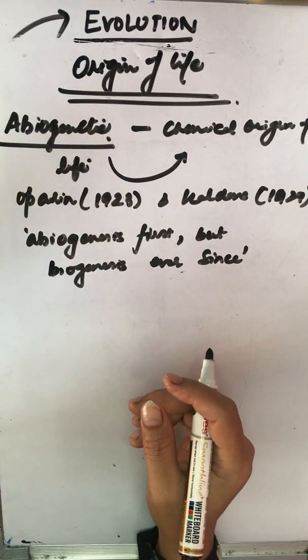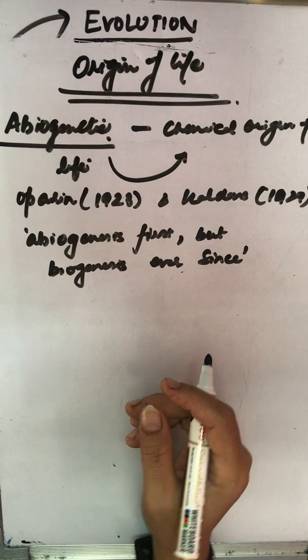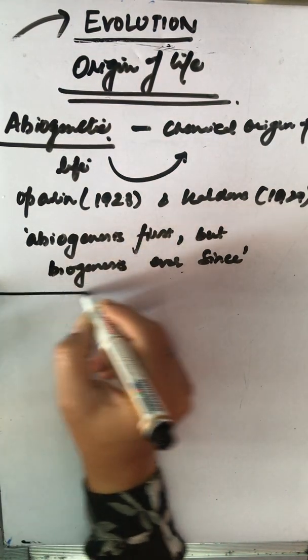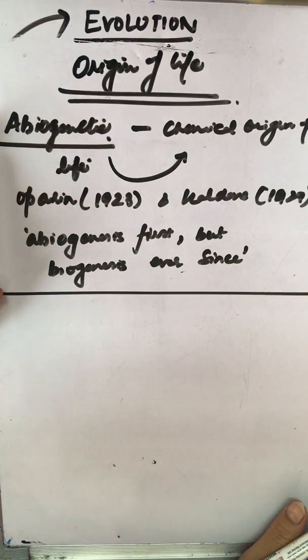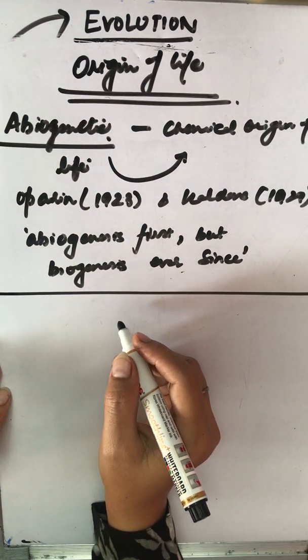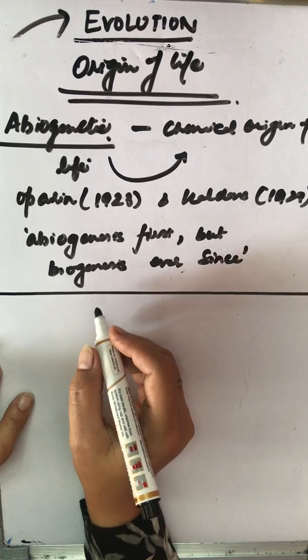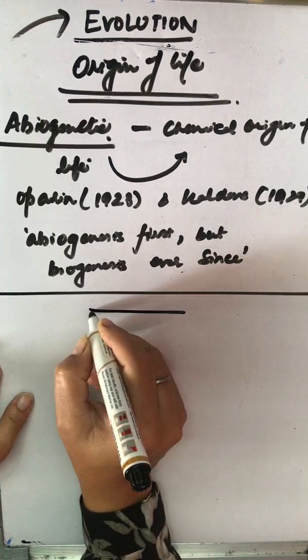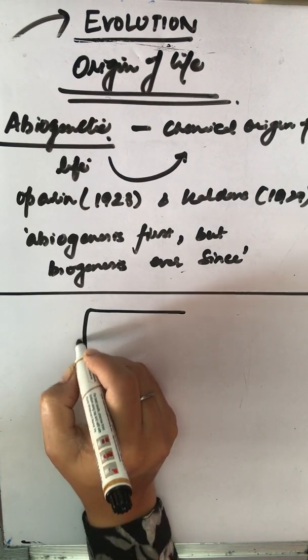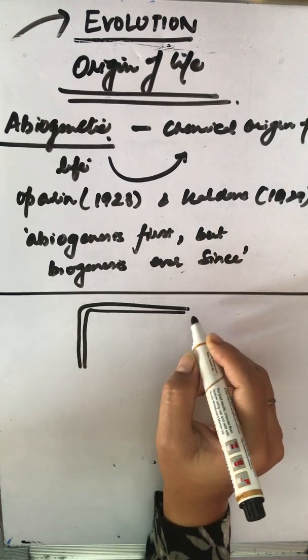But where is the proof? The proof of this theory was given by Miller and Urey. They put forward the simulated conditions to show how this could have happened. What did they do? They designed a glass apparatus like this.